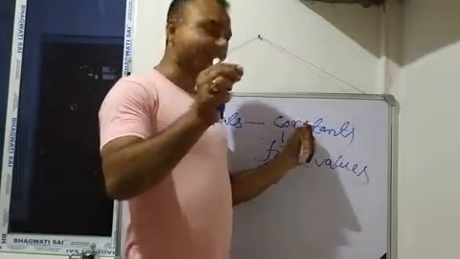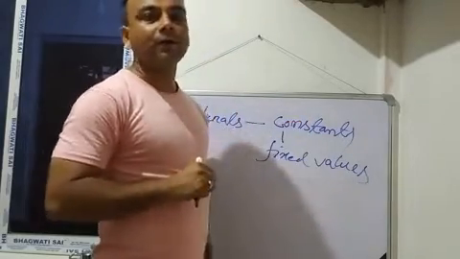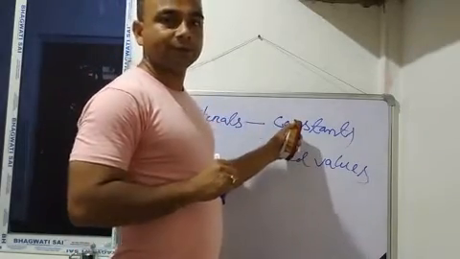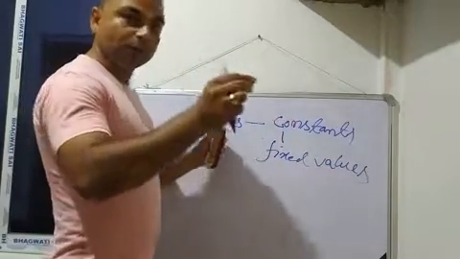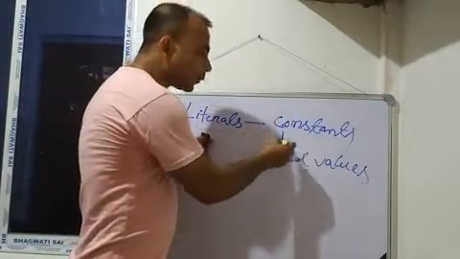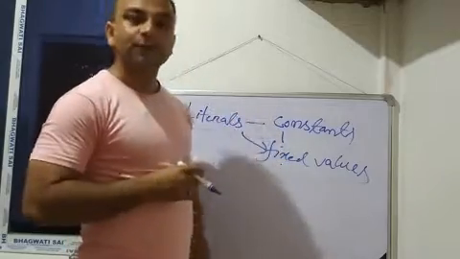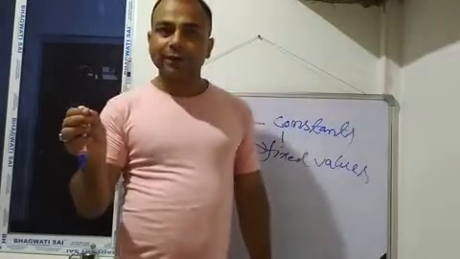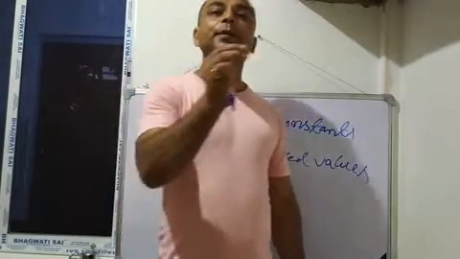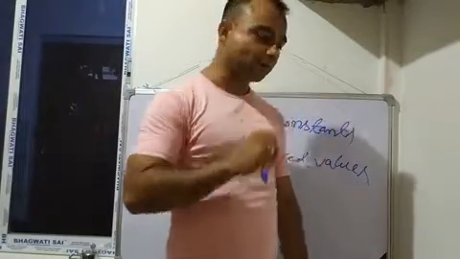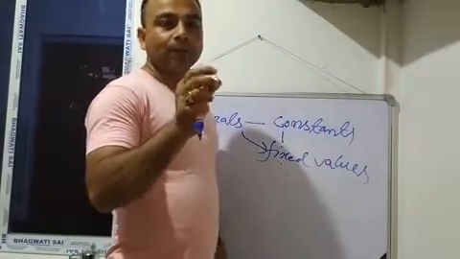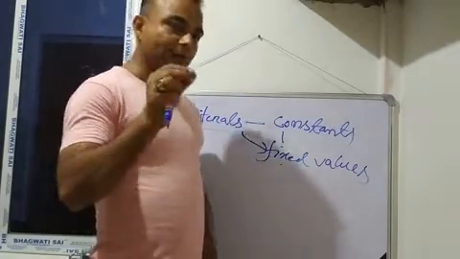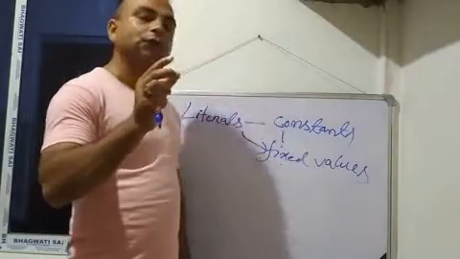You already remember the word constant from maths, because constant is one of the most commonly used terms in mathematics. In place of constant, in programming languages you say literals. If the meaning of constant is fixed value, then the meaning of literals is also fixed value. So if the question comes, what is meant by constant or literals in high level languages, we can say literals or constants are fixed values that do not change during the execution of the program.